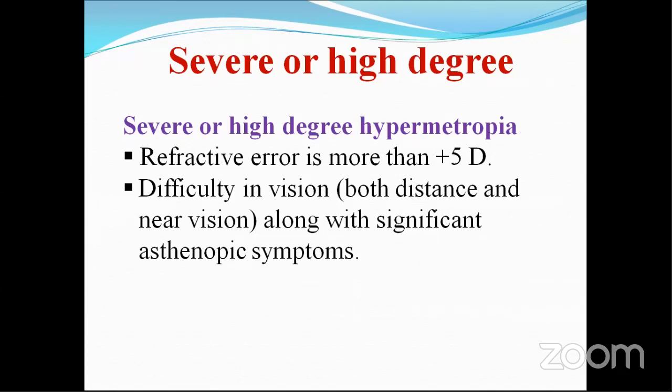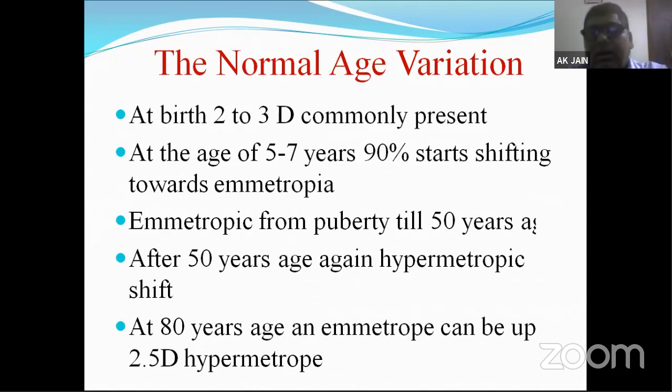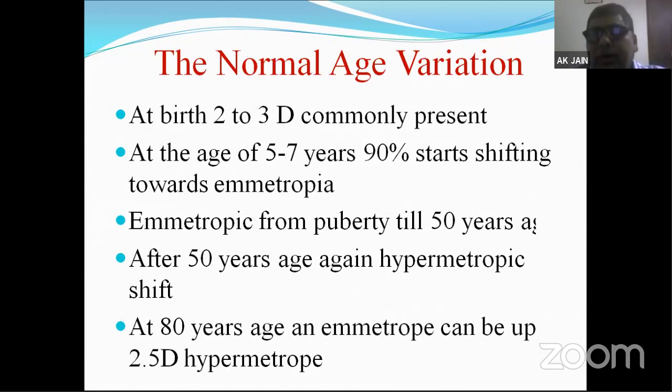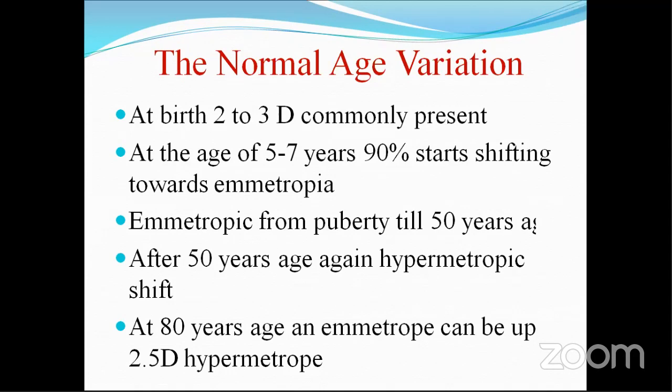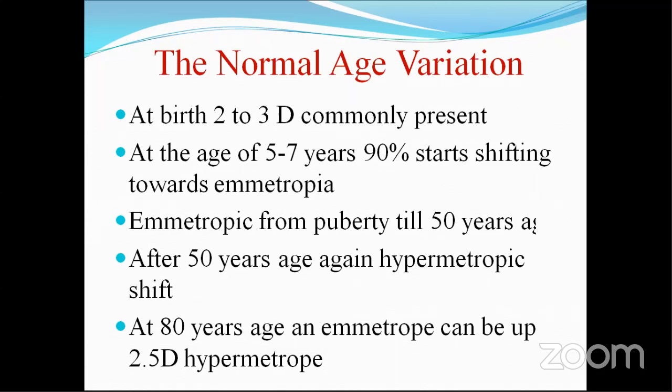Now we have to see what the normal age variations are in the refractive status of a human eye. This is the normal age variation in the refractive status of our eye. At birth, as I told you before, most of us are born emmetropes, with +2 to +3 diopters of refractive error.